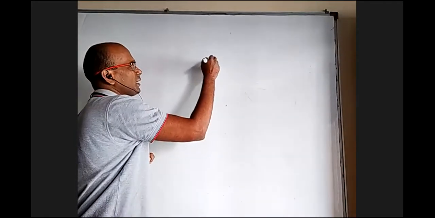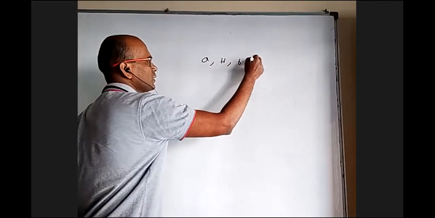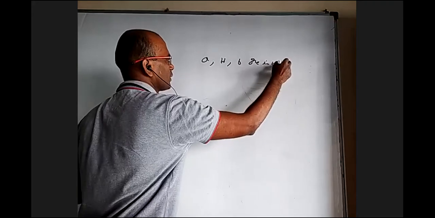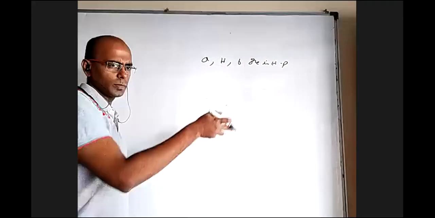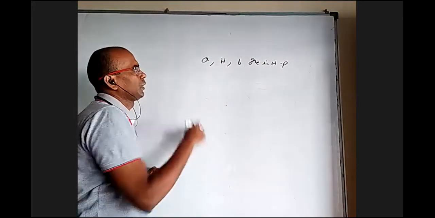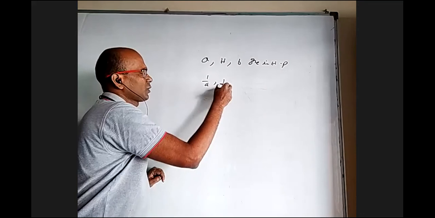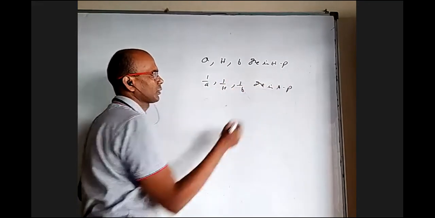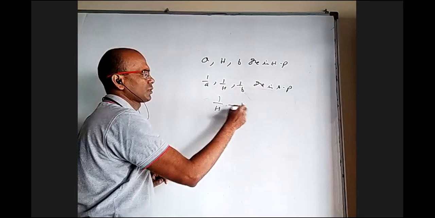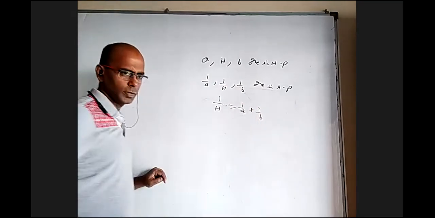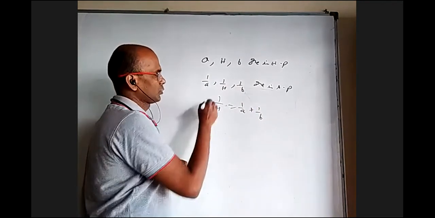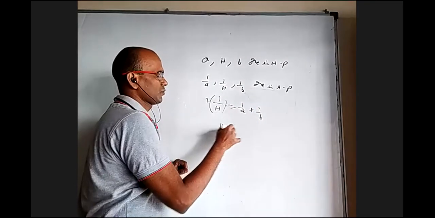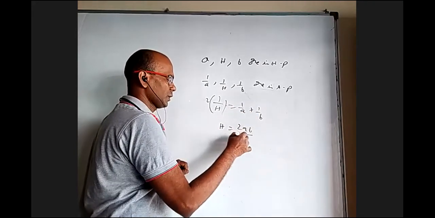Let us say A, H, and B are in HP. Then you say H is the harmonic mean of A and B. Then 1 by A, 1 by H, and 1 by B are in AP. Then 2 times 1 by H is equal to 1 by A plus 1 by B. H, if we simplify, you'll get 2AB by A plus B.